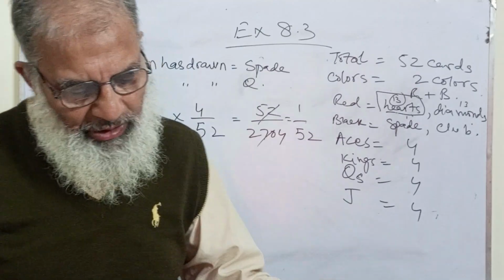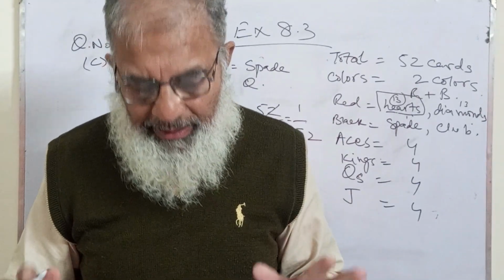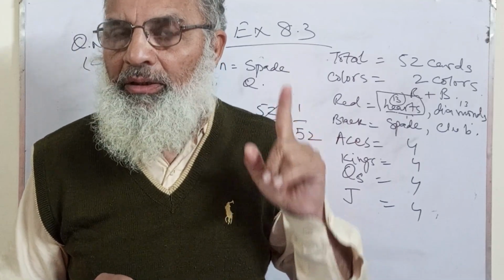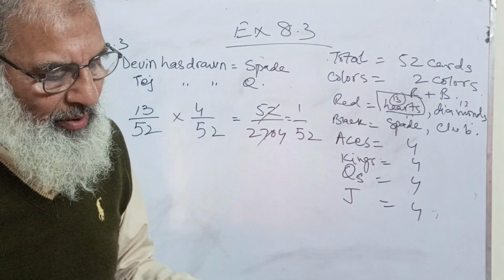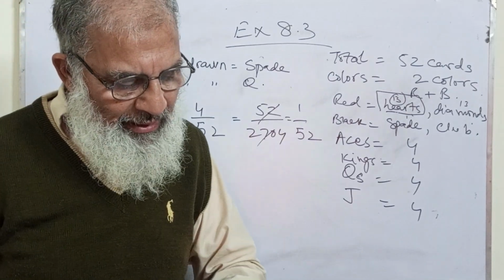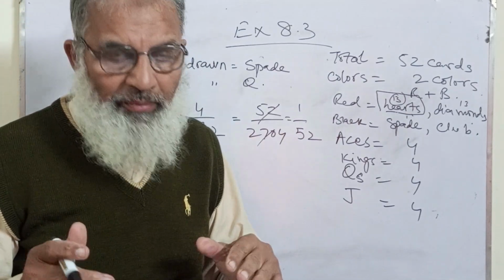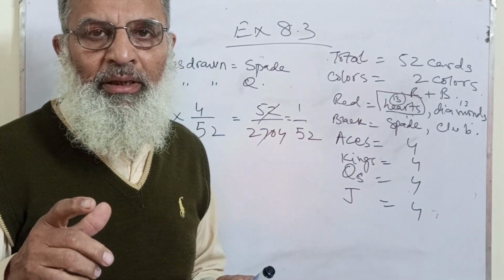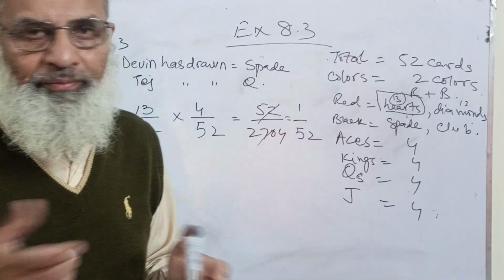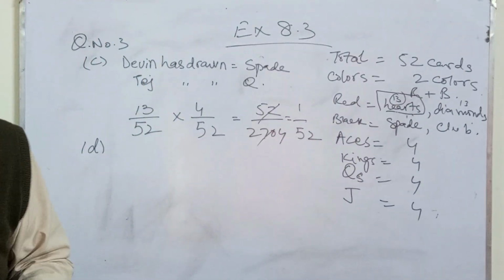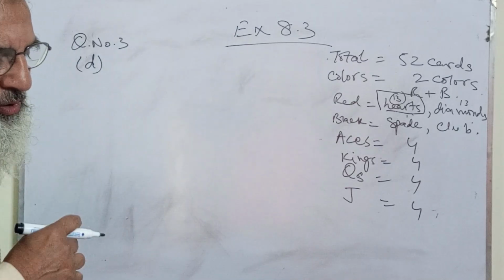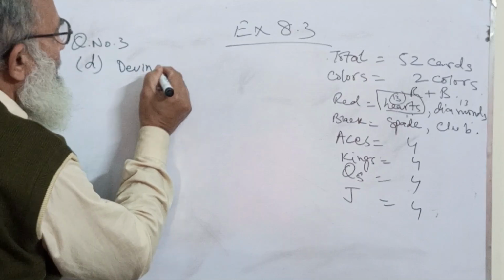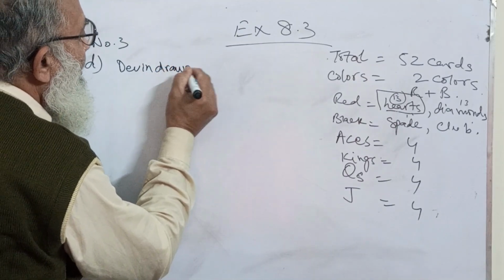It is a logical thing. He says exactly one of the cards drawn is heart. Now what does it mean? It means that, for example, if Devin draws it, it will be a heart. Let me erase this one. Now, part D says that if Devin draws a heart,